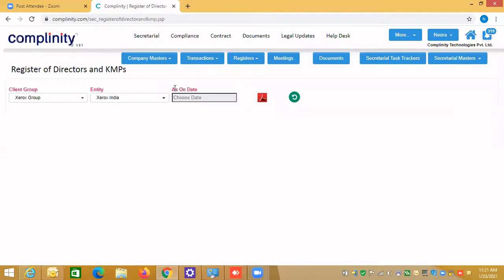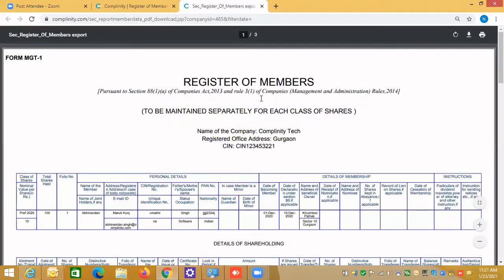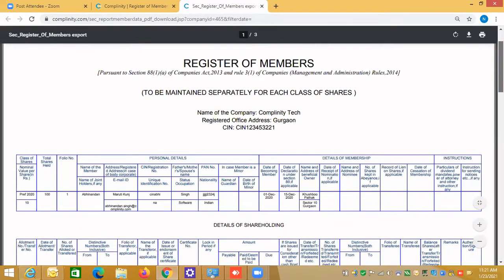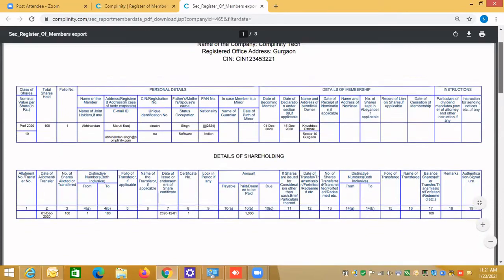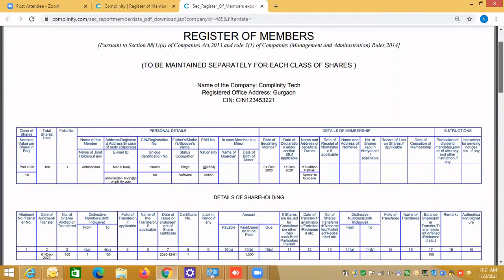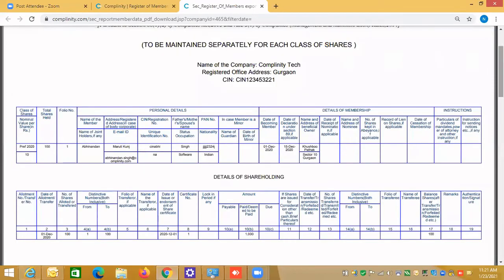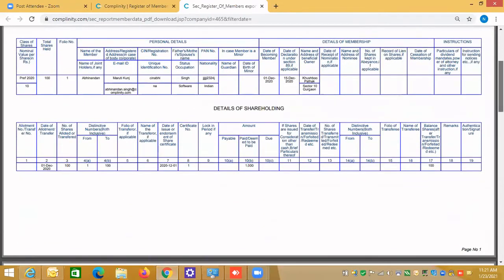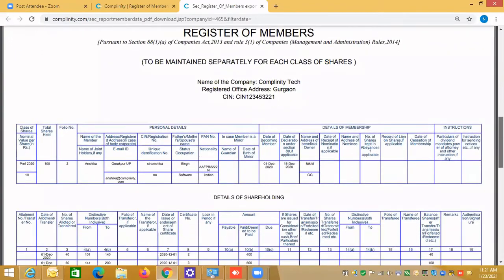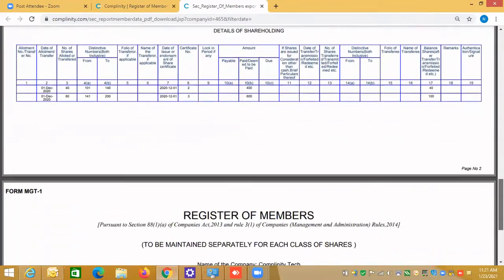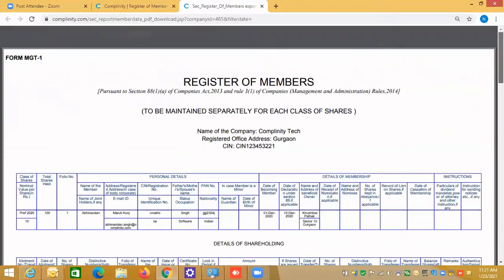So this is the register of director, and then I can see the register of member. When you go to the register of member, let me select eMinds Lifecycle and Complinity Tech, and I say the register of member. So all the members' data, the statutory register we call register of member, again under the Companies Act and all that. This is the general information. Then this is the shareholding, details of shareholding for each member of that company listed over here. So this is the register of member.